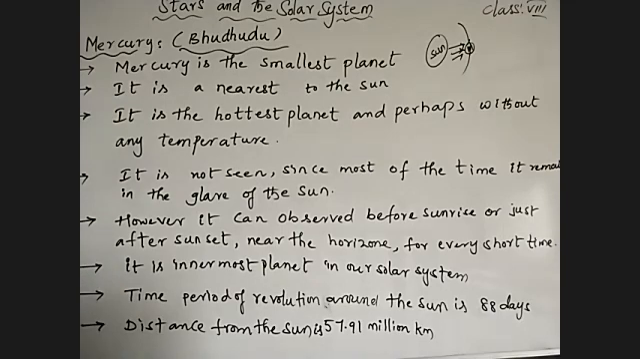Okay. So coming to that, what we learn is that Mercury is the smallest planet and it is the nearest to the sun. And after that, see here, it is the innermost planet in our solar system. Innermost.